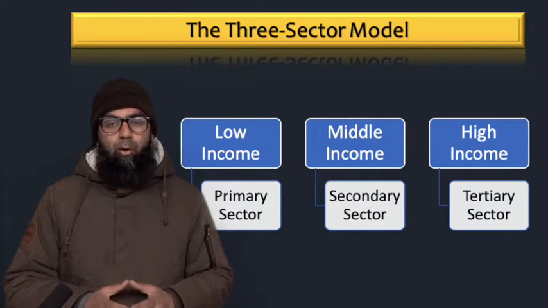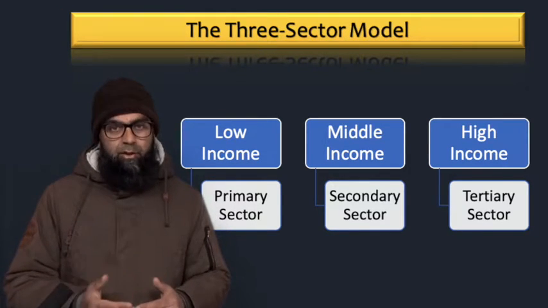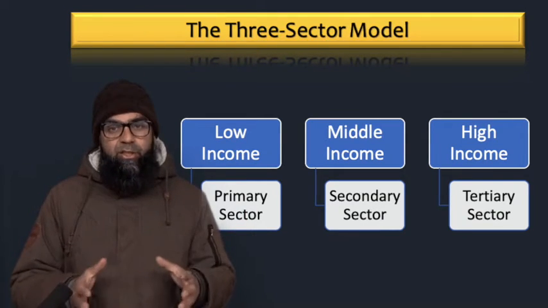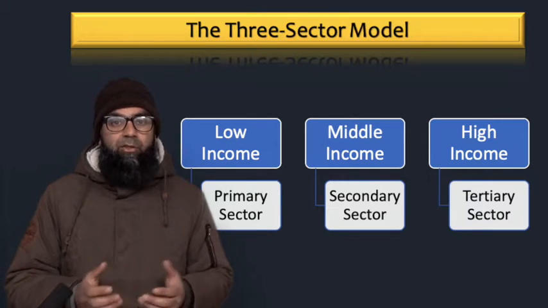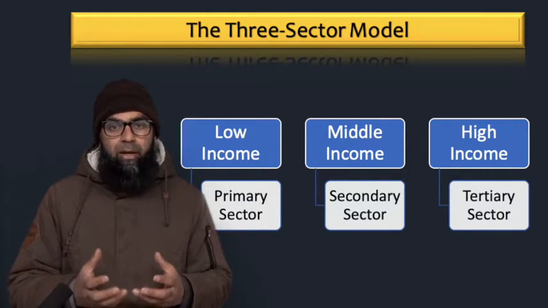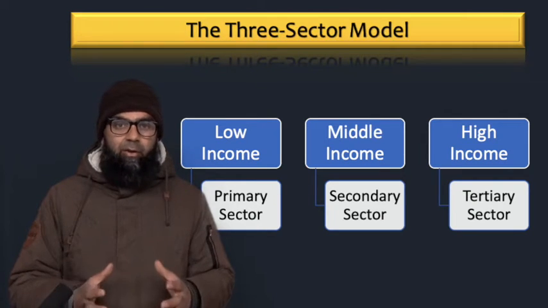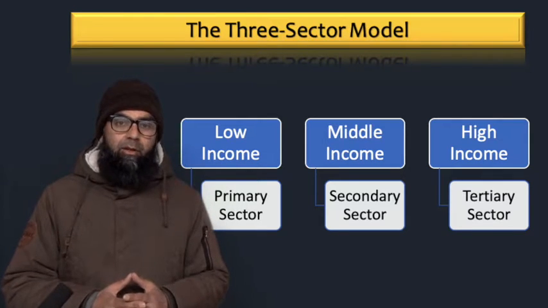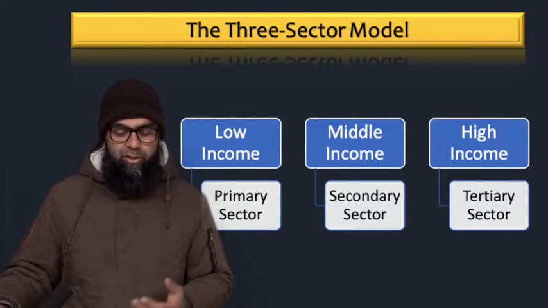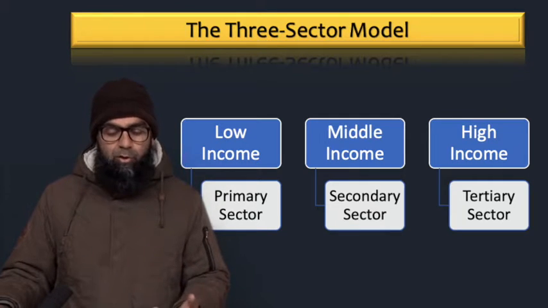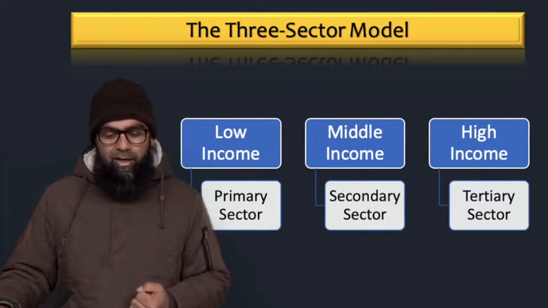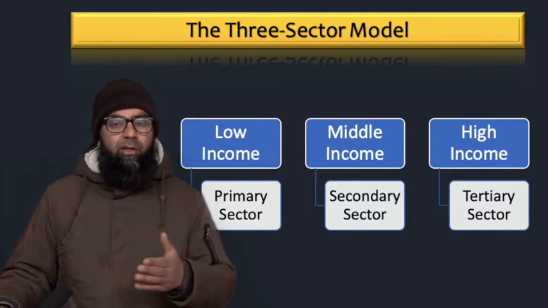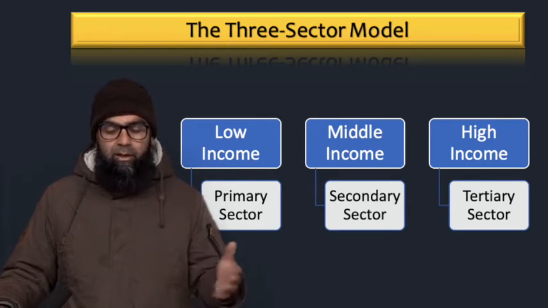But at a later stage, when income grows even further and moves towards the upper end, it is the tertiary sector which becomes the engine of growth for the economy, the mainstay of the economic activities in that economy. More GDP is produced in the tertiary sector, and much employment is provided by the tertiary sector. So low income corresponds with the primary sector, middle income with the secondary sector, and high income with the tertiary sector. Historically, it is a natural process that takes place in any economy.